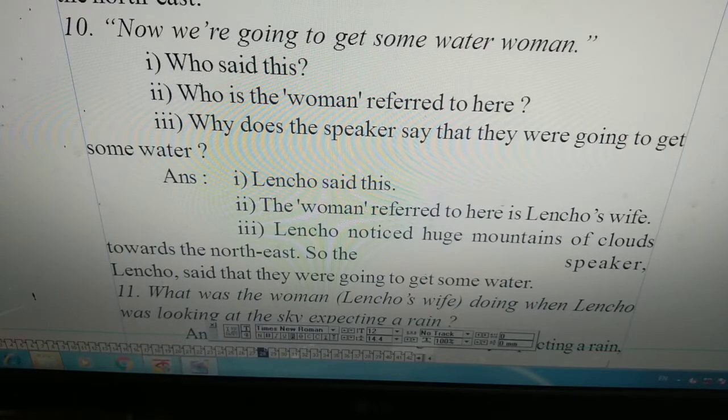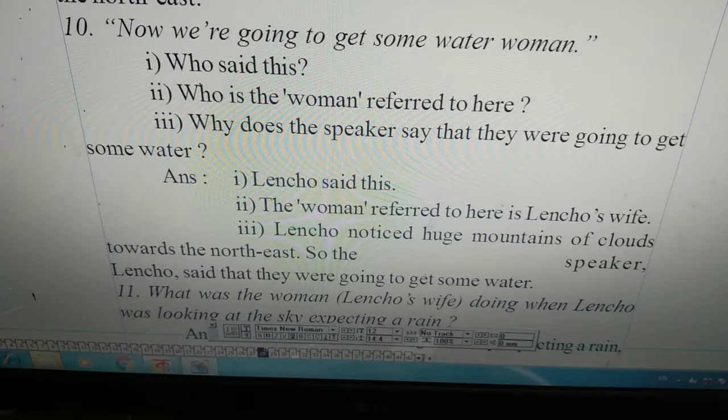Now we are going to get some water, woman. Who said this? Who is the woman referred to here? Why does the speaker say that they were going to get some water? The answer of the first question: Lencho said this. Who is the woman referred to here? The woman referred to here is Lencho's wife.